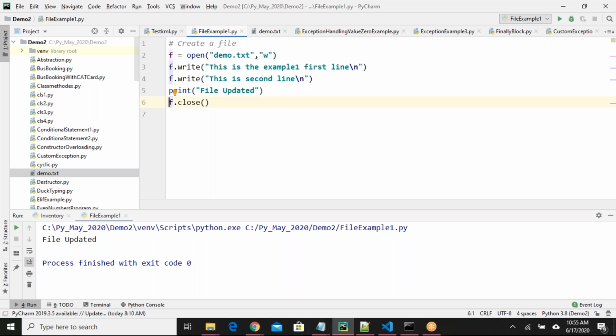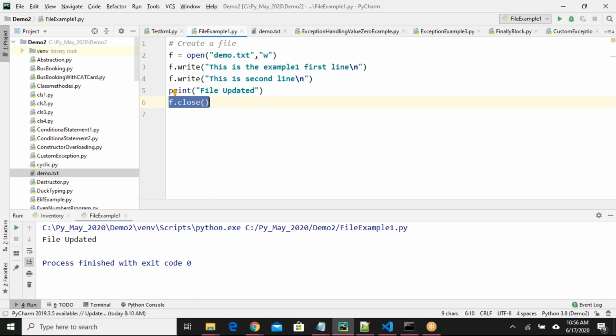Now I want to remind you about exception handling also. When I was talking about exception handling, I gave one example of why we need to use the finally block. When we are opening files, dealing with file objects, or dealing with database connectivity, I told you we have to close the connection.